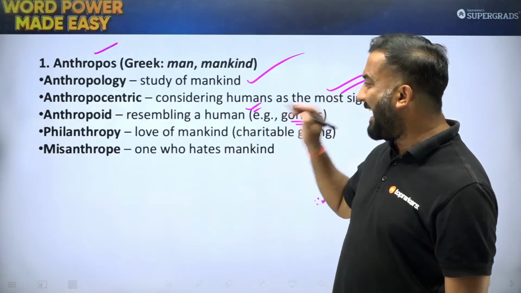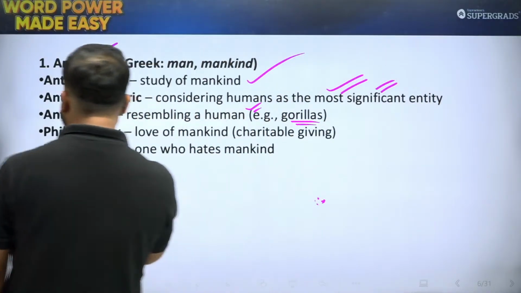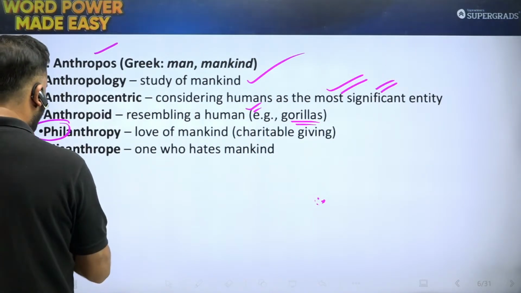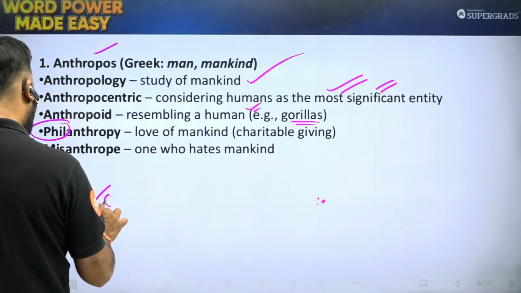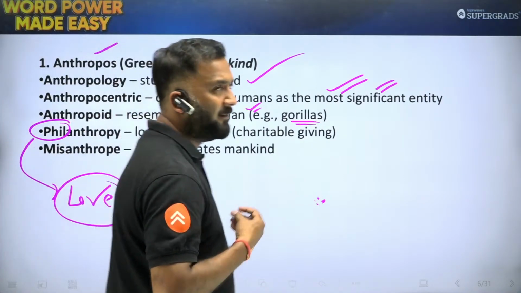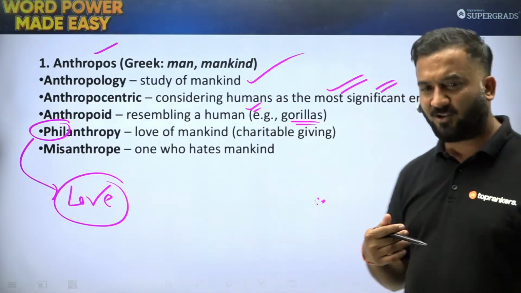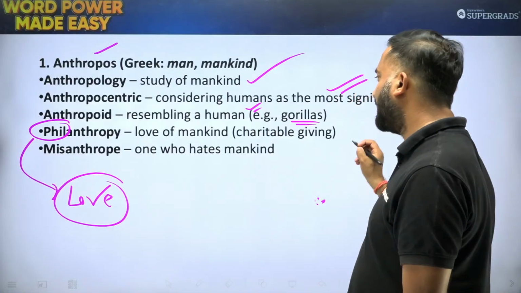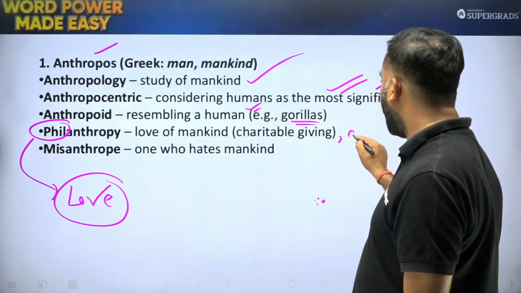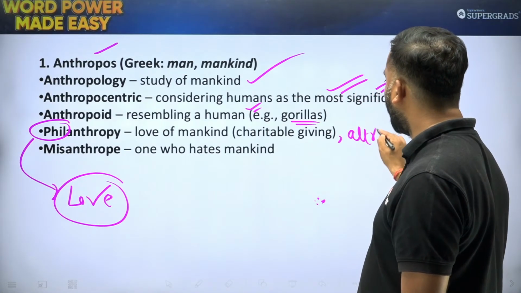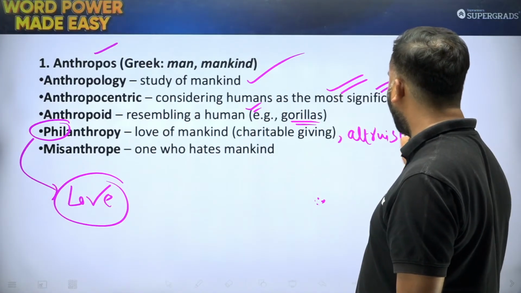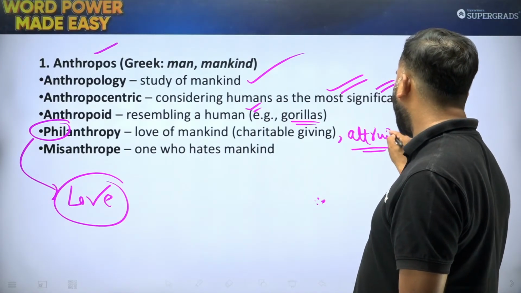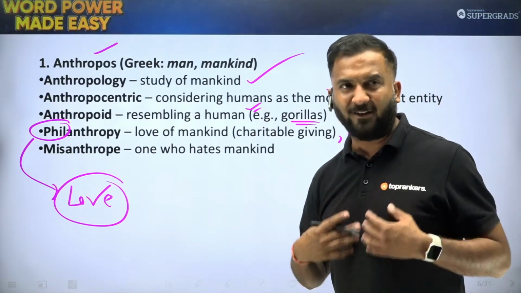Philanthropy. So the root word phile here is for love, and philanthropy, I believe, is something that we studied yesterday as well. एक और word बताया था, so love for human beings, someone who is altruistic. Altruistic is a person who believes in helping others, who is not selfish.